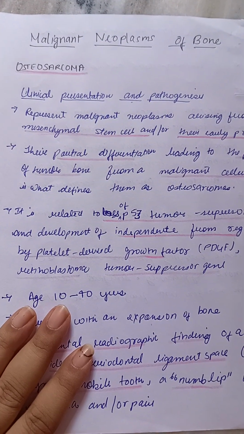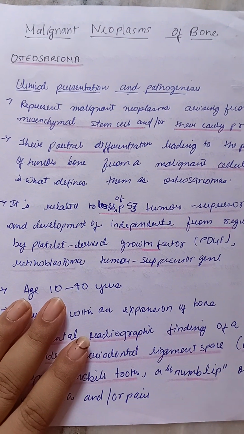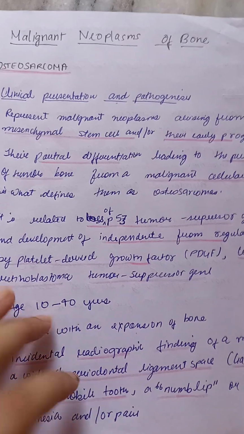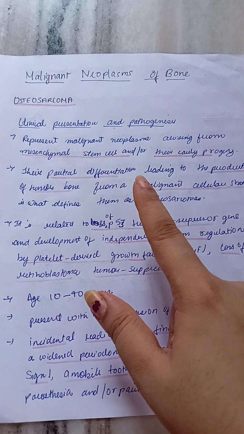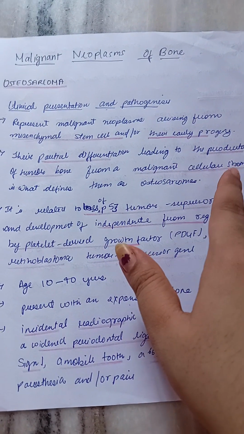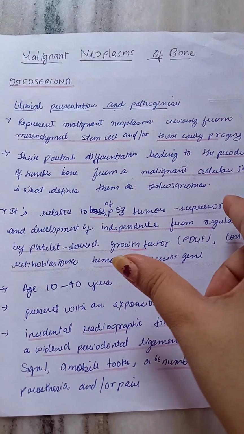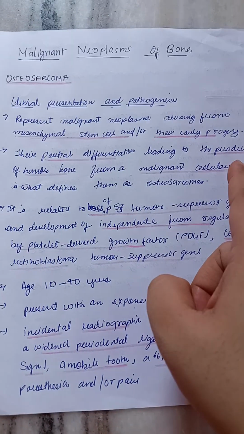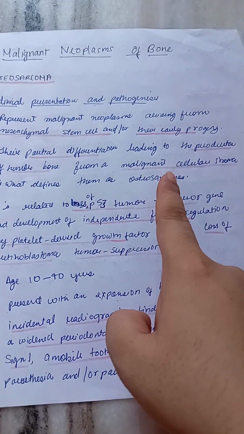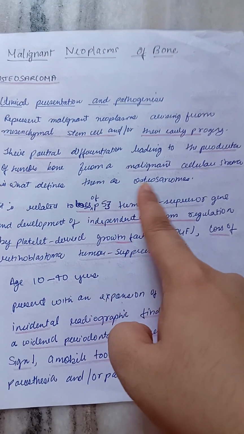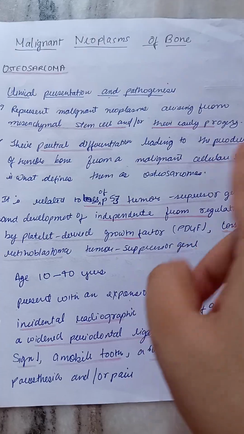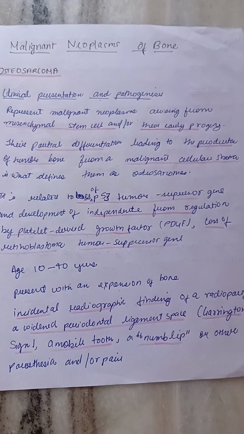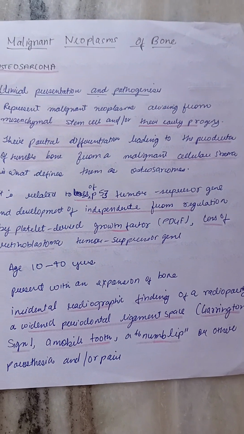Malignant neoplasm of bone. First is osteosarcoma. Clinical presentation and pathogenesis. It represents a malignant neoplasm arising from mesenchymal stem cells and/or their early progeny, either the mesenchymal stem cells themselves or their early progeny. Their partial differentiation leading to production of tumor bone from a malignant cellular stroma is what defines them as osteosarcoma. So there is partial differentiation which leads to the production of tumor bone from a malignant cellular stroma.